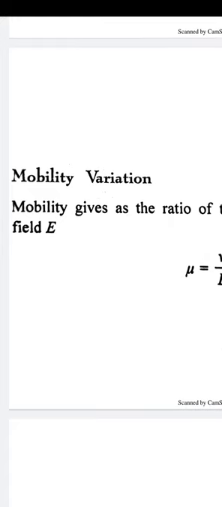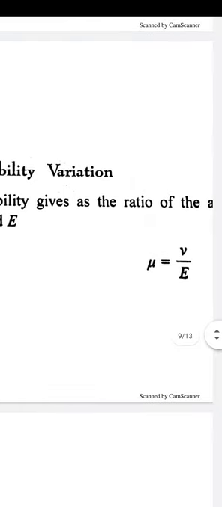Next, we talk about mobility variation. Mobility is the drift velocity divided by the electric field.